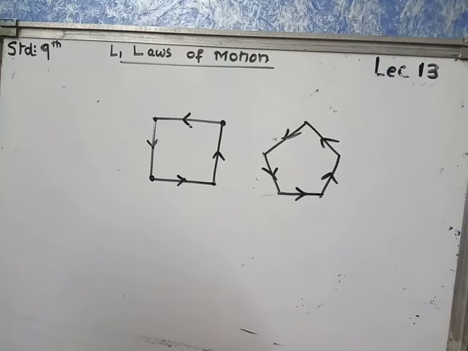When an object is moving with a constant speed along a circular path, the change in velocity is only due to the change in the direction. Hence, it is accelerated motion.